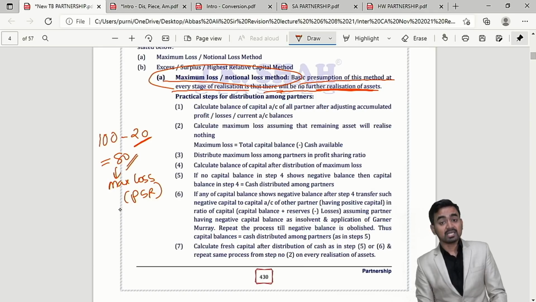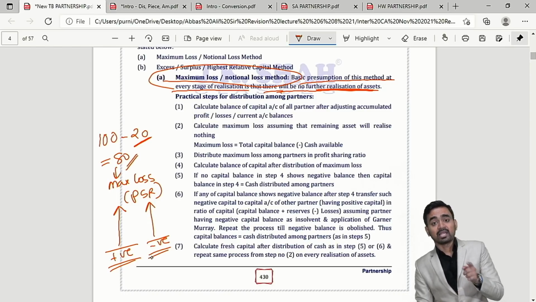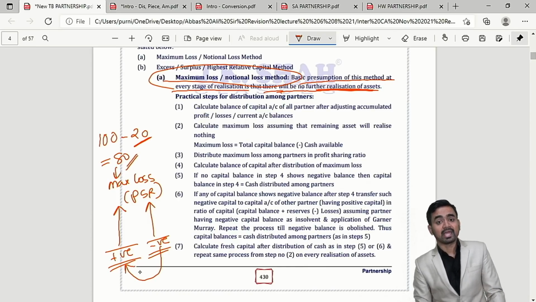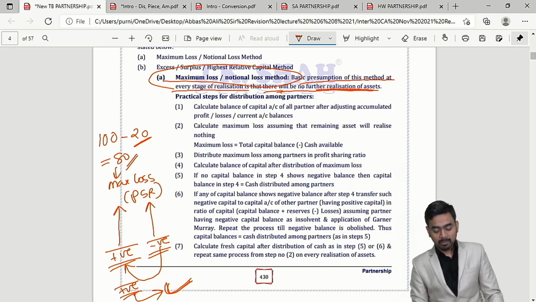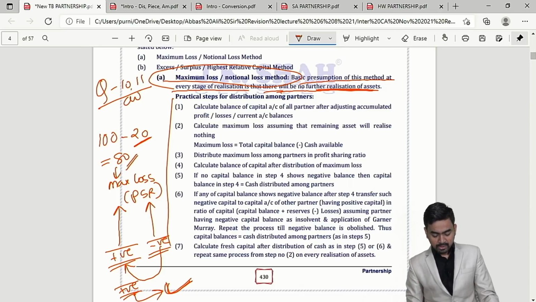Now if the partner is healthy and absorbs the loss given to him, then you will find a positive balance for him, and if the partner is weak, after absorbing the loss you will find a negative balance. Then that partner will be treated as a weak partner, and this negative will again be absorbed by the healthy partner. The final positive balance you will get in the case of the healthy partner, and he will take the available money. Okay, my dear students, so the steps are very simple. For this you can refer question numbers 10 and 11 of the classwork. I have already given the reference.